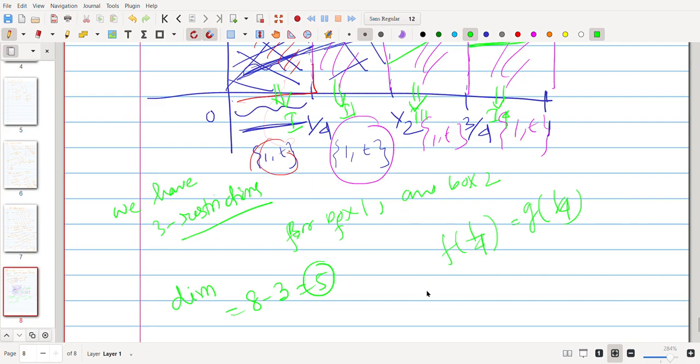If you see the 2021 paper, there is something related to the polynomial case, where polynomials are defined piecewise and we require some continuity at the joints. In 2021 there is a similar kind of problem. I think that was in MCQ, I don't recall, maybe in MSQ, but it is the same type of problem. So the idea is the same. Hence the dimension is 5.